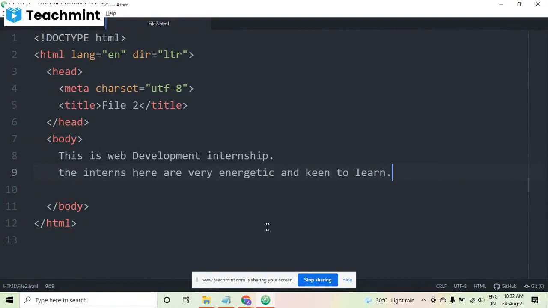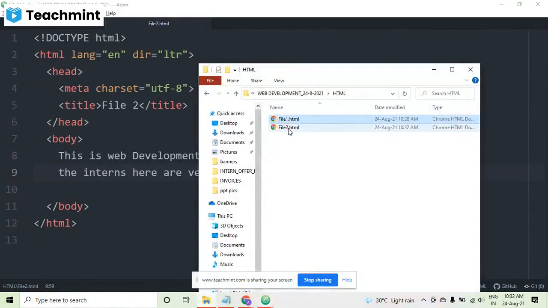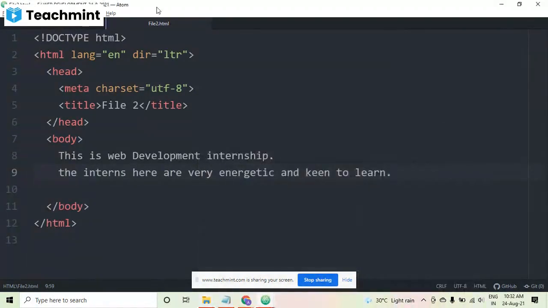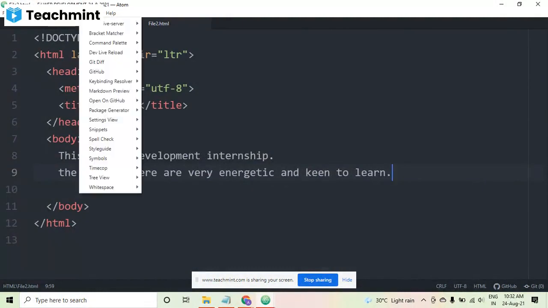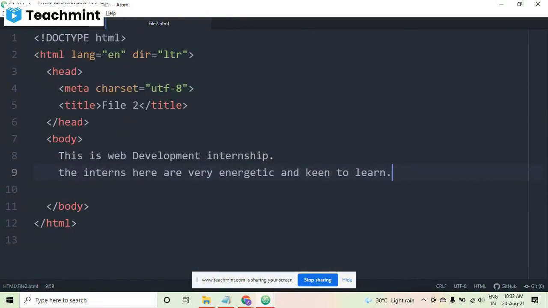Now, I told you that there are two different ways to run a file. The first way, you saw that file2 is also present. You can double click on it and you will be running it. Another way is that Atom is actually providing us a live server. So, we can also use the live server to run our file. Here in the packages, I have installed it. I'm just going to tell you how you can install the live server in your Atom.